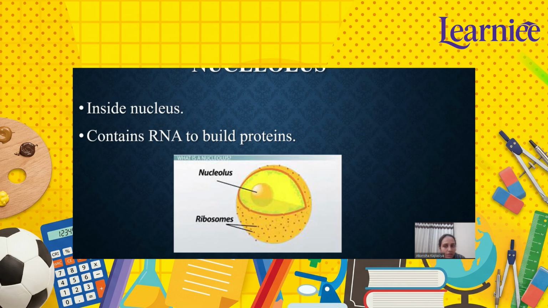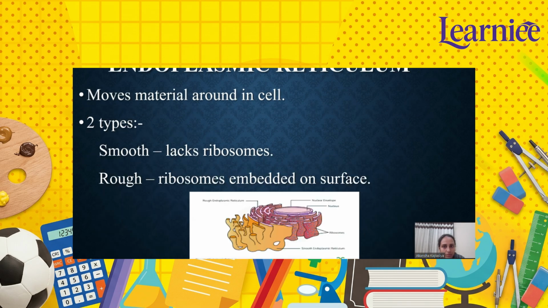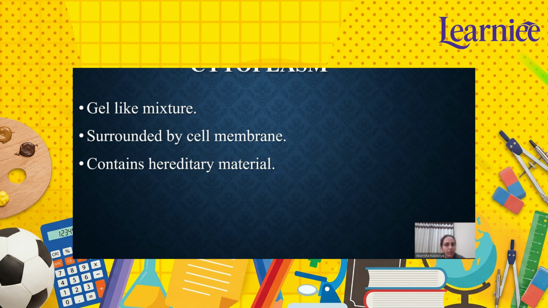This is the nucleolus, which is present inside the cell and contains RNA to build proteins. Cytoplasm surrounds the cell membrane, and it contains hereditary material like DNA.